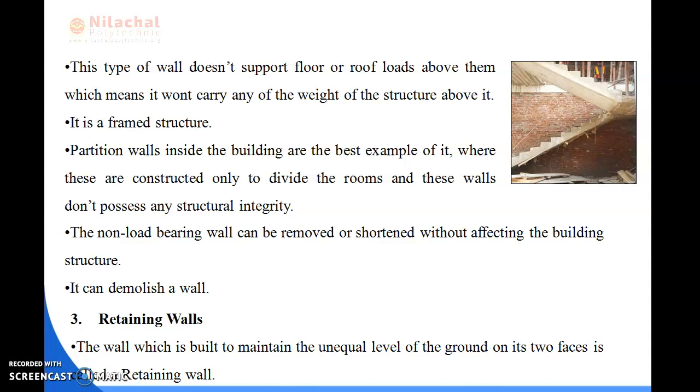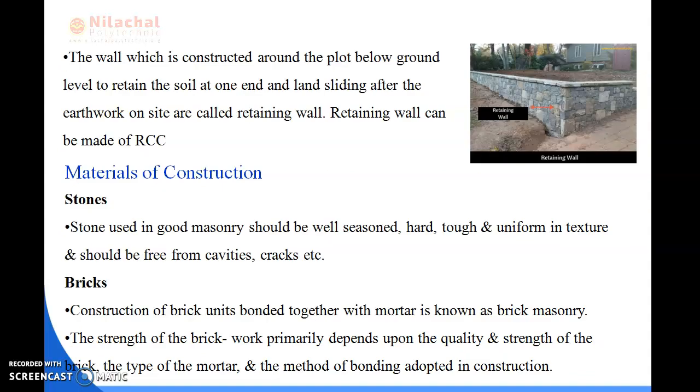So next is retaining walls. The wall which is built to maintain the unequal level of the ground on its two faces is called a retaining wall. The wall which is constructed around the plot below ground level to retain the soil at one end and prevent landsliding after the earthwork on site is called a retaining wall.